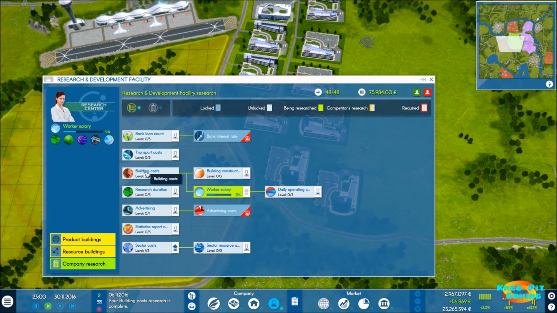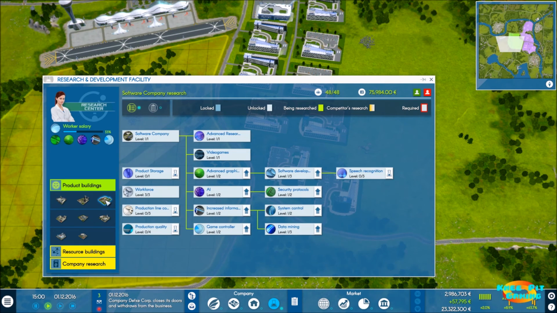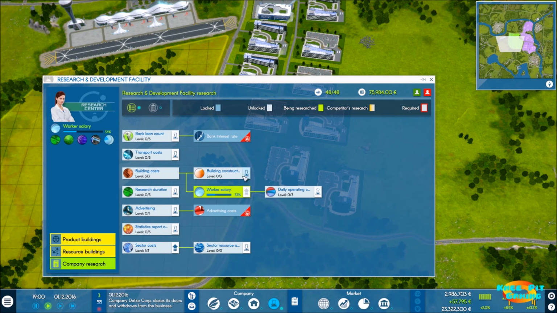Building cost is already as low as we can get it for this particular area. Building construction cost. Can we get back on? Okay. Building construction time, rather. Here we can reduce that. I'm not really seeing that as a huge issue, so I'm not terribly worried about that. Research duration would be nice to reduce as well.